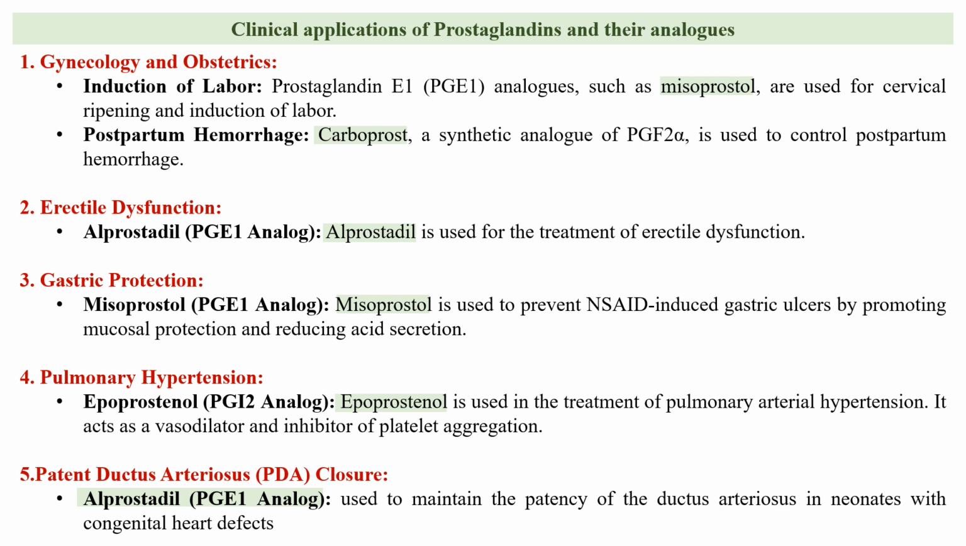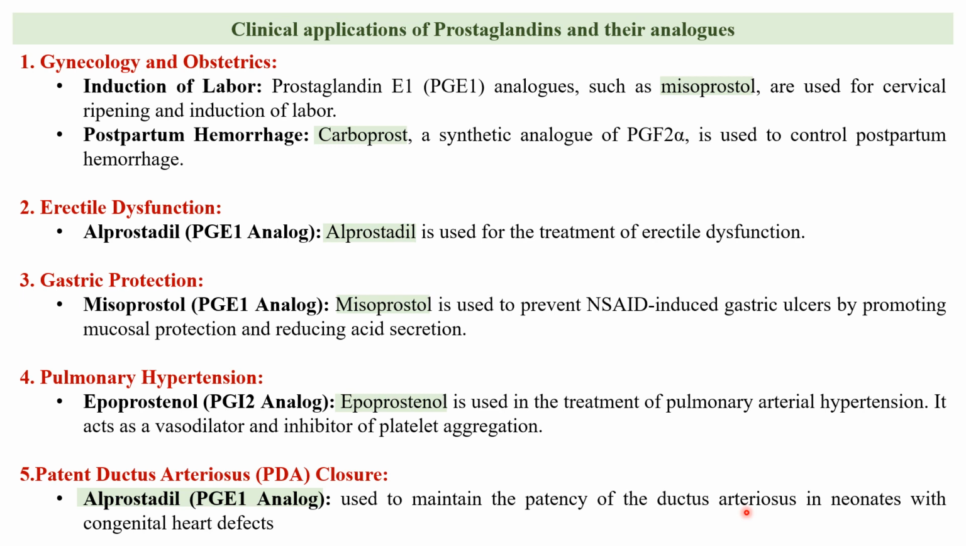Next is the patent ductus arteriosus closure. So alprostadil, a prostaglandin E1 analog, is used to maintain the patency of the ductus arteriosus in the neonates with the congenital heart defects. The ductus arteriosus is a blood vessel in the baby's heart that usually closes after the birth. If it stays open, it is called the patent ductus arteriosus.